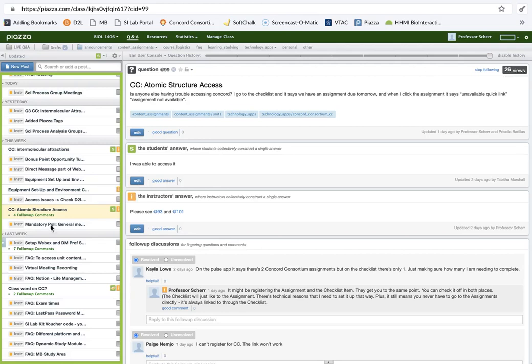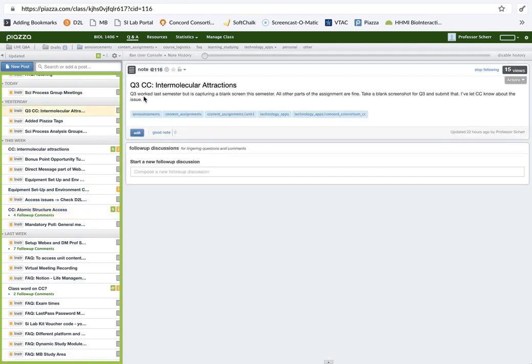But there's lots of information on here about the different assignments. So for example, there's a question number 3 on the intermolecular attractions, Concord Consortium. Someone had brought it up, so I noted here that question 3 is capturing a blank screen. I realized that. Here's what you should do. So you don't have to worry about that. And so now you know. So that's my basic spiel about Piazza. As I said, really important to make sure you're checking that.